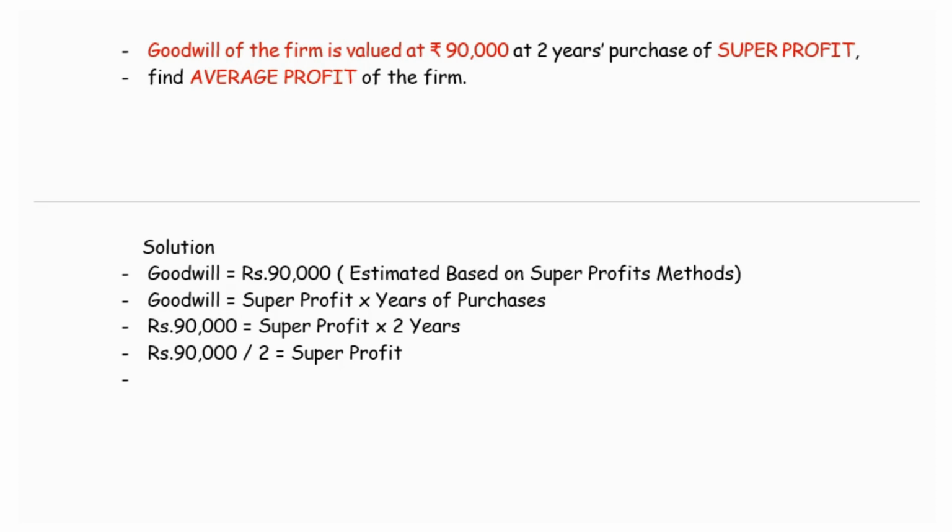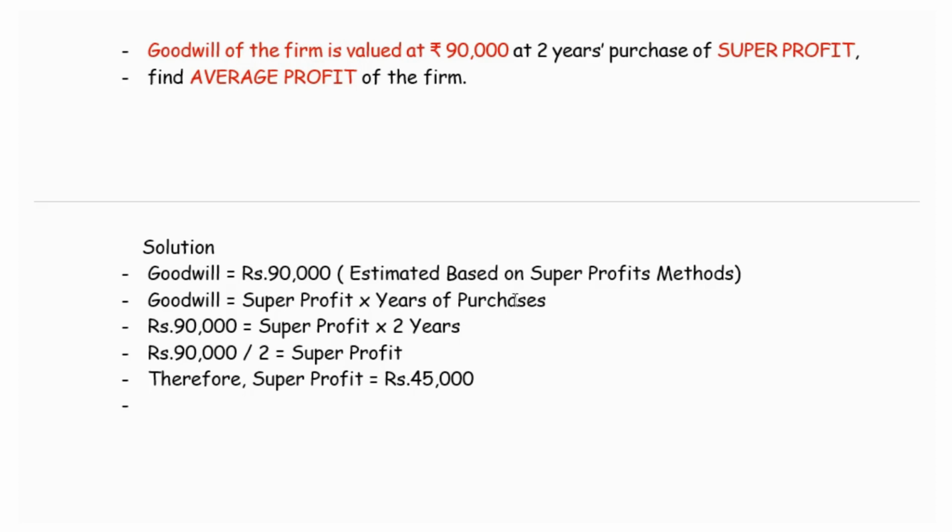Therefore, the super profit is equal to rupees 45,000. We already discussed that super profit is the excess profit beyond the normal profit. We actually expect to earn a certain amount of profit in the business. That is said to be the normal profit. And the actual average profit is over and above the normal profit.